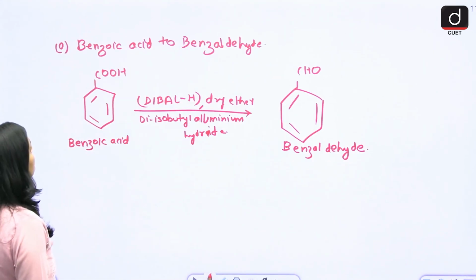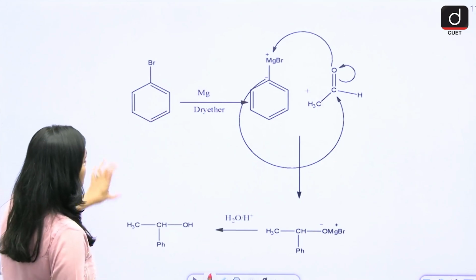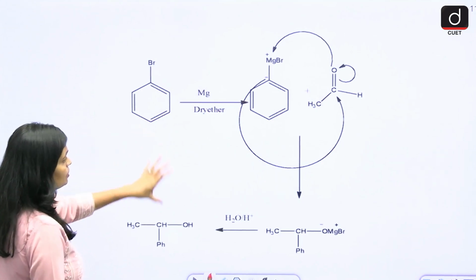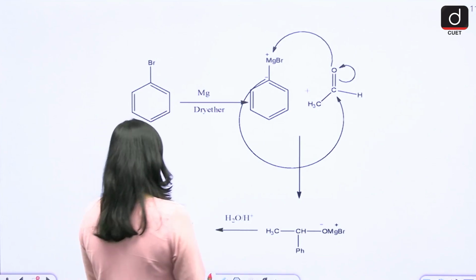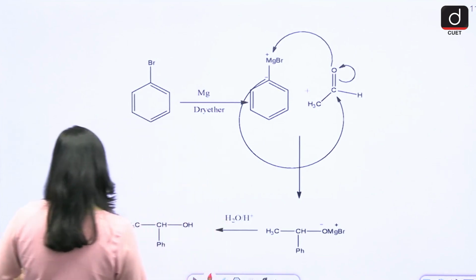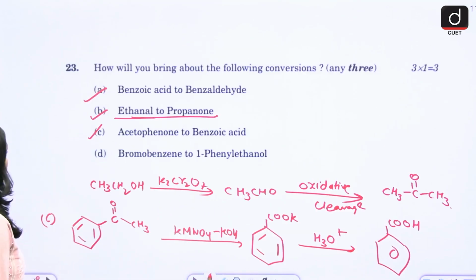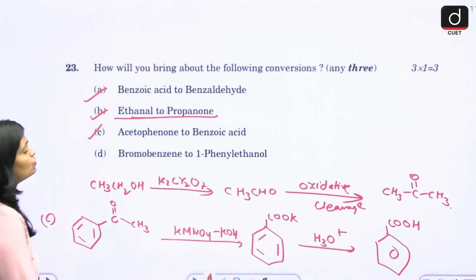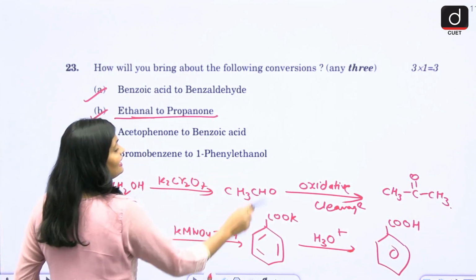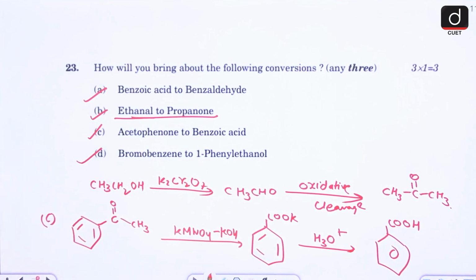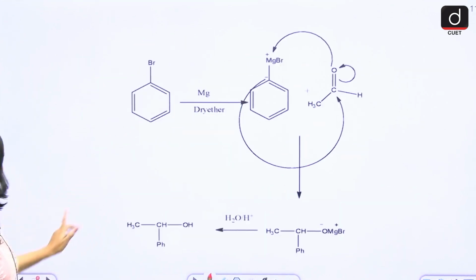Basically, this is the mechanism for the next question, that is bromobenzene to 1-phenyl ethanol, right? So this is the mechanism.